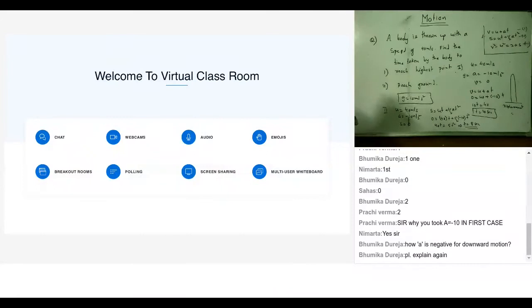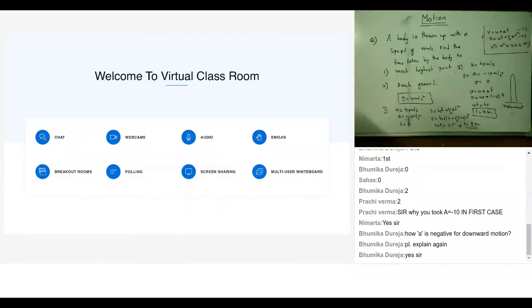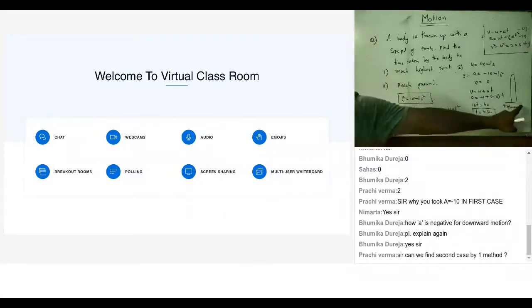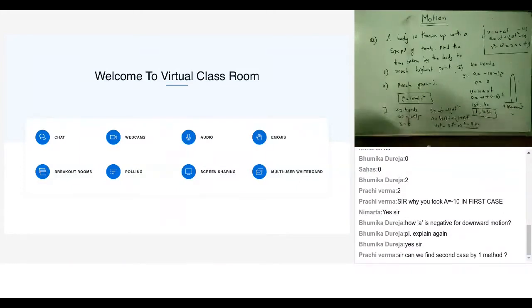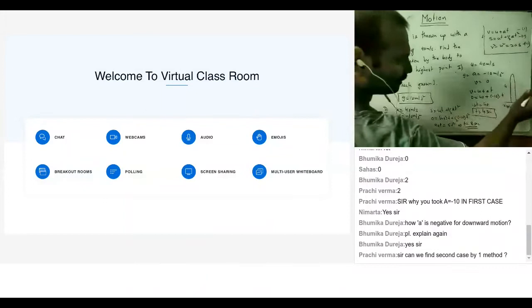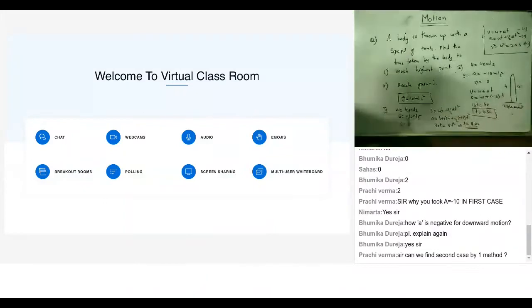Sir, so the total time will be 8 plus 4, 12. No, it's 8. Total is 8. Because what is my initial point? I'm starting from here and reaching the same point. Got it? The total time would be 8. So time taken for the upward journey would be 4, and time taken for the downward journey would be 4. So 4 plus 4 would be 8. Yeah, Bhumika, I'm coming to your doubt.